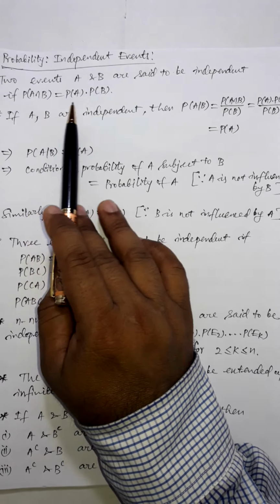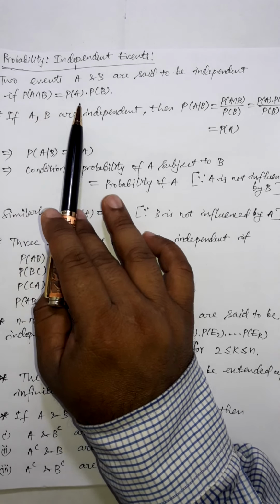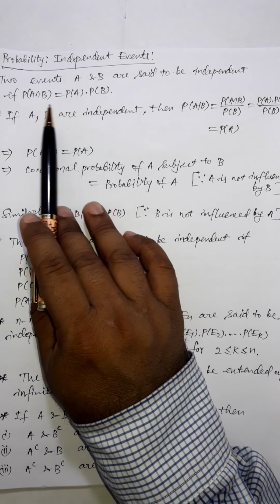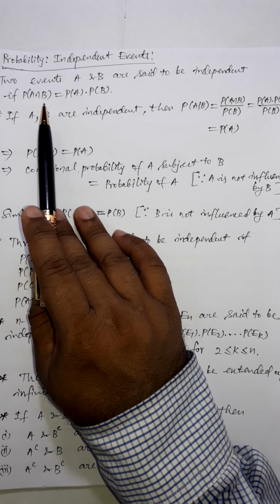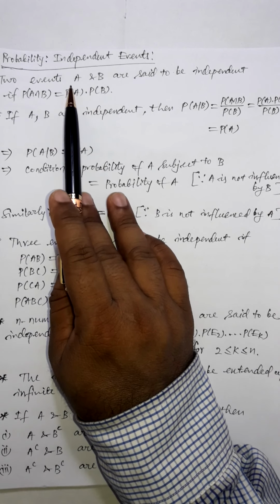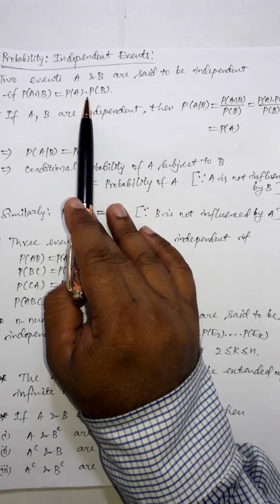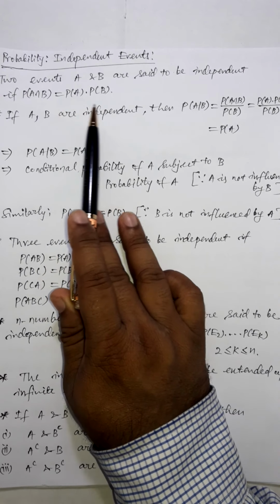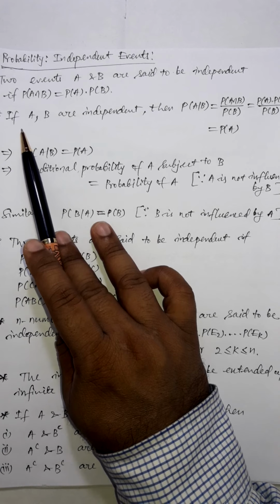Okay friends, so this is the basic condition by which we can say that two events are independent. If the probability of A intersection B is equal to probability of A multiplied with probability of B, then A and B are said to be independent events. Now how they satisfy this condition, let's discuss.